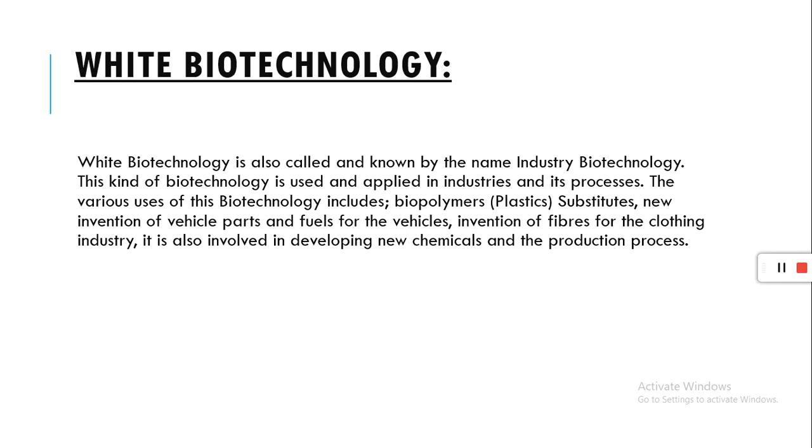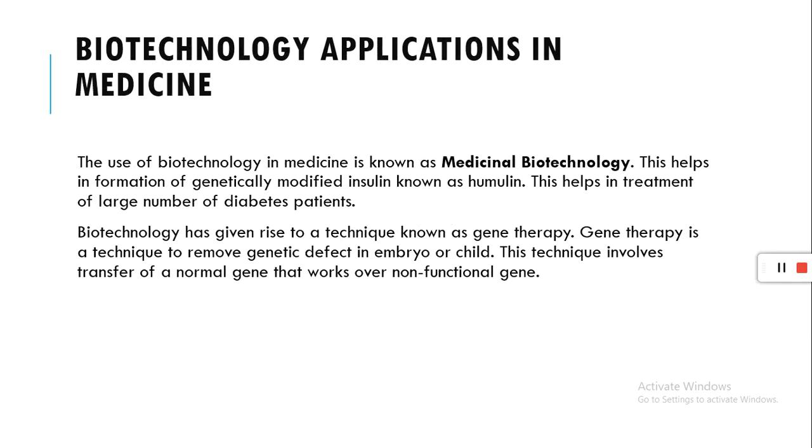White biotechnology is also called and known by the name industry biotechnology. This kind of biotechnology is used and applied in industries and its processes. The various uses of this biotechnology include biopolymers, plastics, substitutes, new inventions of vehicle parts and fuels for the vehicles, invention of fibers for the clothing industry. It is also involved in developing new chemicals and the production process.